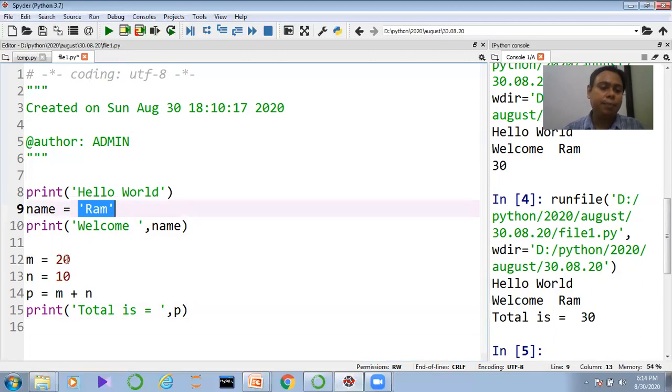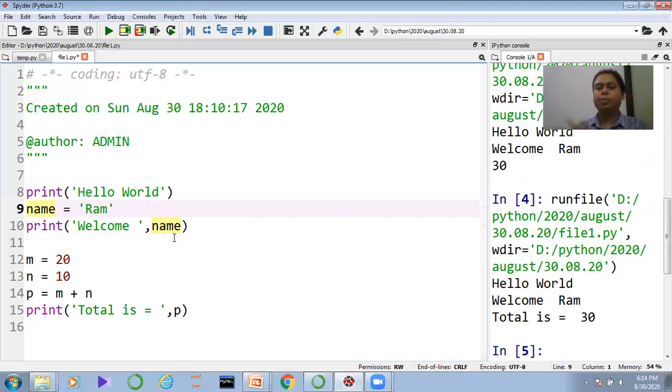Here I define the Ram, here I define 20, here I define 10. But I am not specifying any kind of data type before the variable. Now, what is data type? If you know any programming language like C, you know that before the variable we need to declare the data type. If we don't declare the data type, our application will not understand what the data type is. Our framework will not understand.